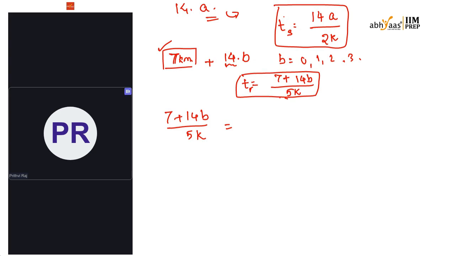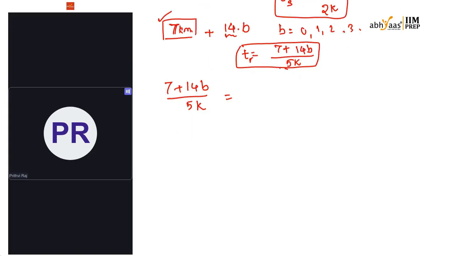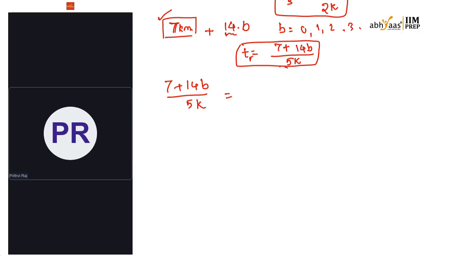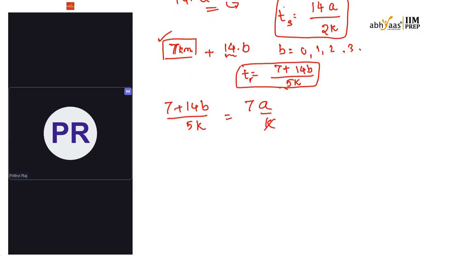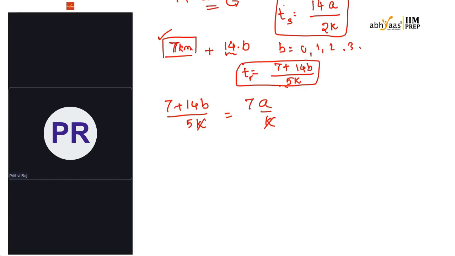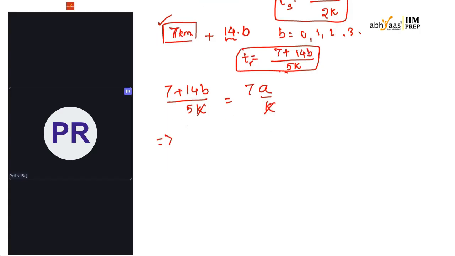Can I write it as 7A by K? Now I'm taking K out. So this is nothing but 7 plus 14B is equal to 35A.